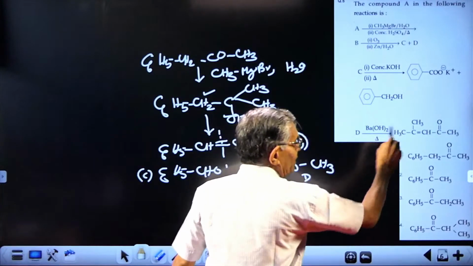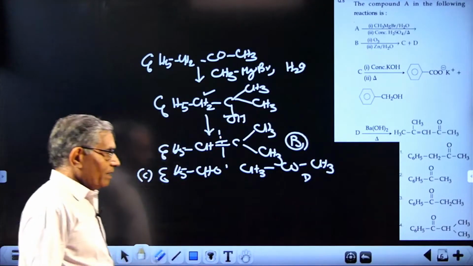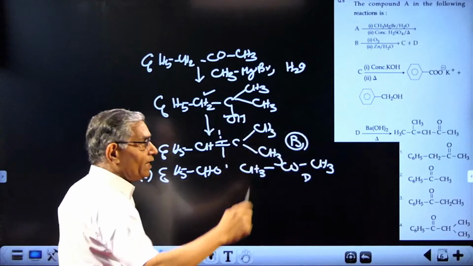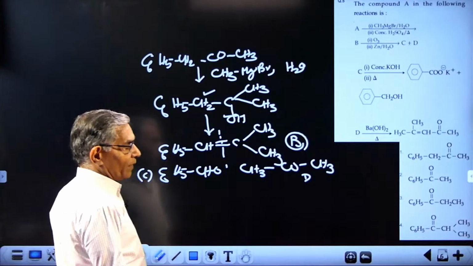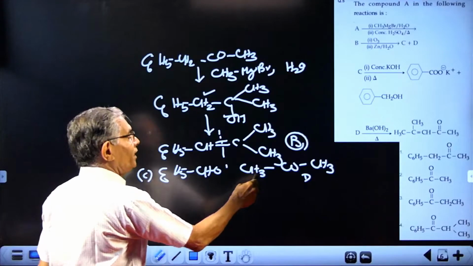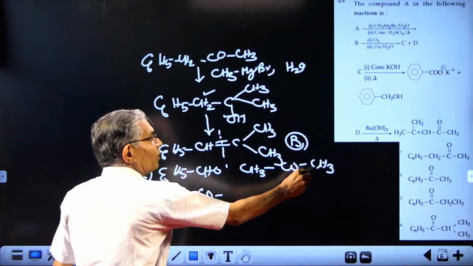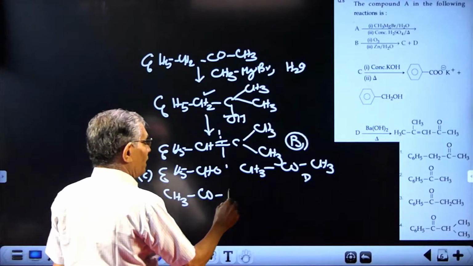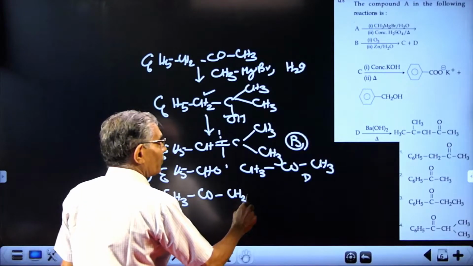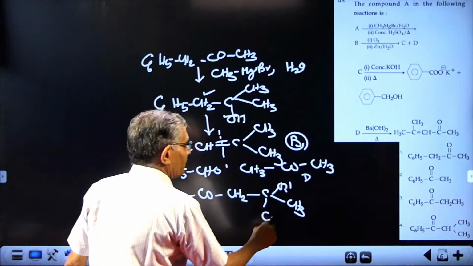See whether D will undergo this type of reaction. Definitely. This is a carbonyl compound containing alpha hydrogen. When treated with barium hydroxide or alkali, it will undergo aldol addition.